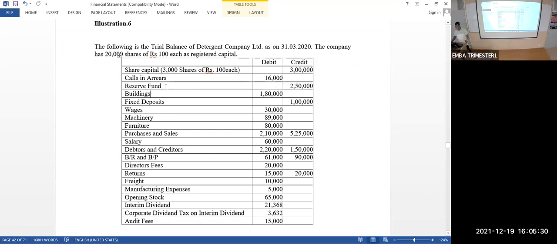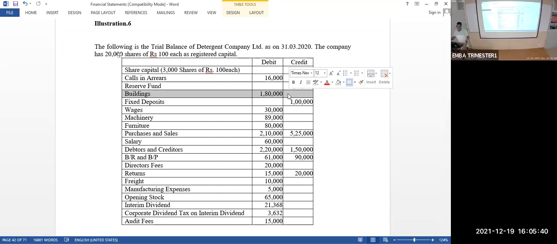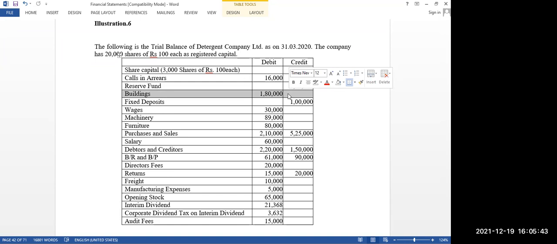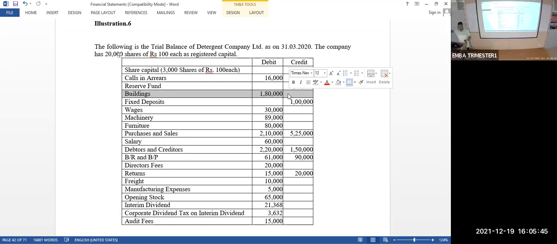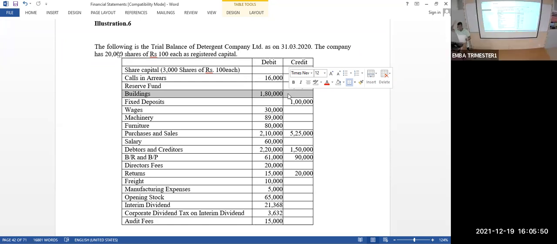Okay, next, building. Balance sheet, which heading? Assets. Long-term assets, which heading? Fixed asset. Fixed asset, which heading? Tangible. Tangible asset. Balance sheet. Why, madam? Capital work in progress. Building. Building is finished one or process one. After the process, we'll call that as a building. During the process, we'll call it as building under construction. It is not under construction, it's already constructed.